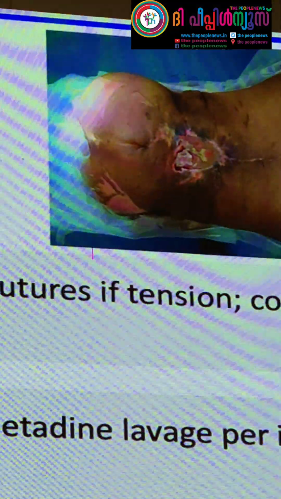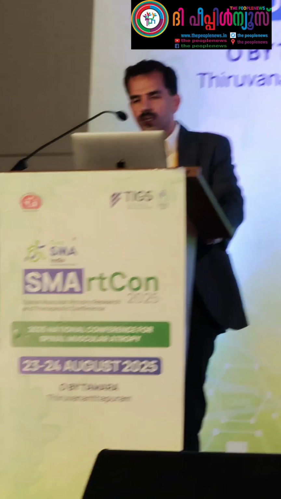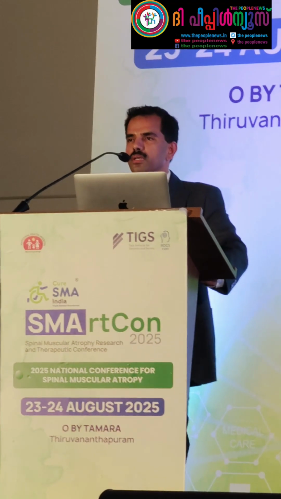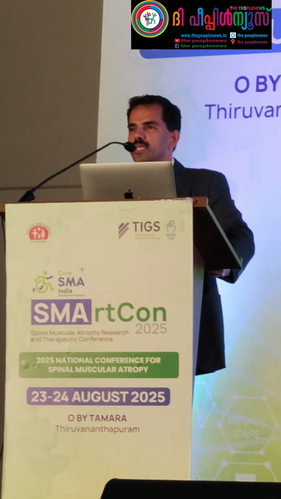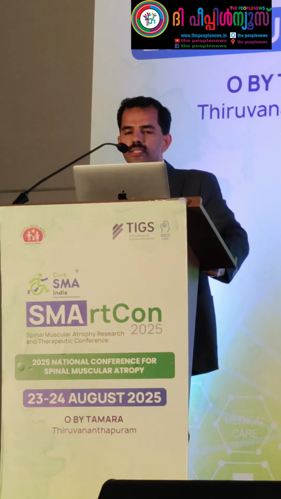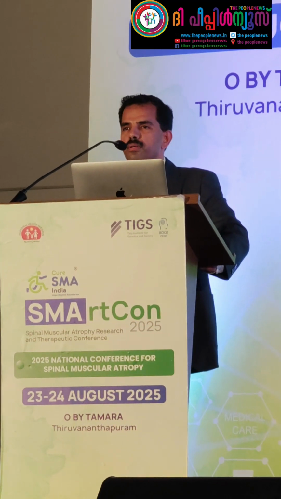Vancomycin may be added when you suspect an infection, and negative pressure wound therapy can be used in high risk patients. And extubation can usually be done by the intensivist or anesthetist, and postoperatively we continue analgesics and monitor in the ICU. The most important thing is multimodal anesthesia, and weaning as early as possible.